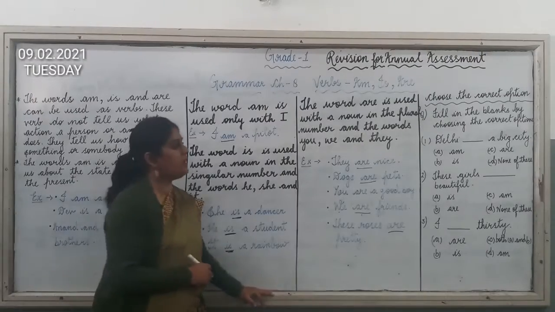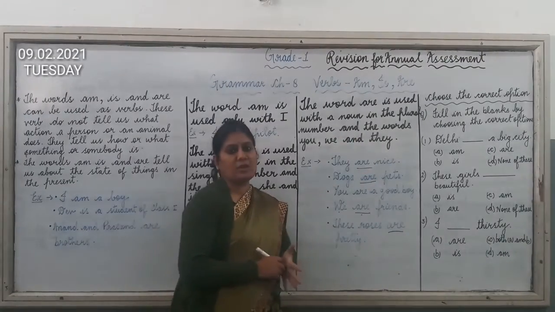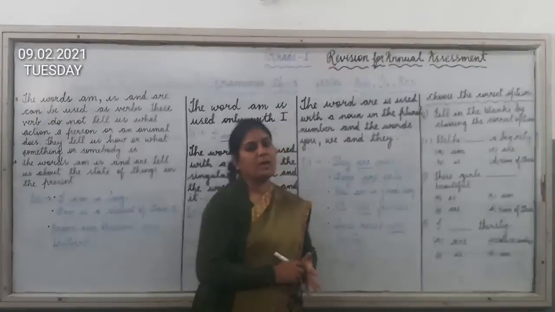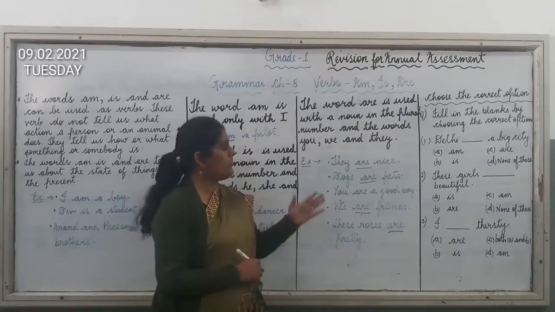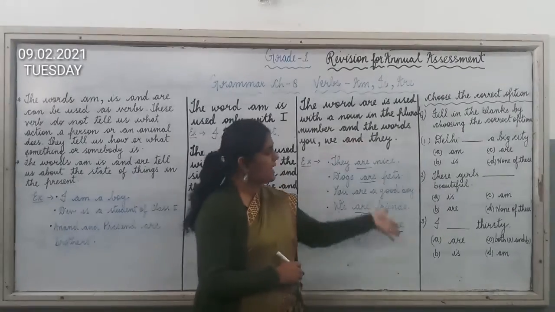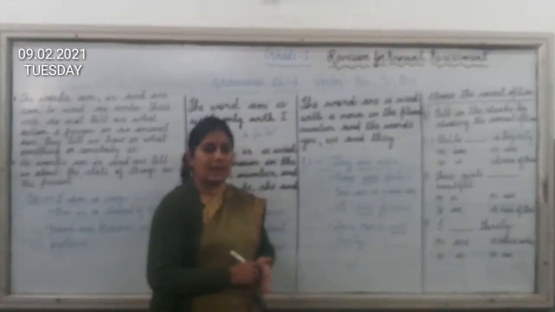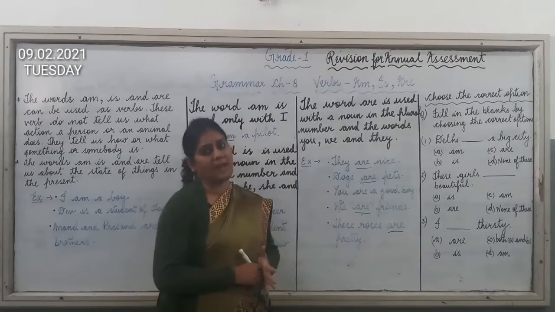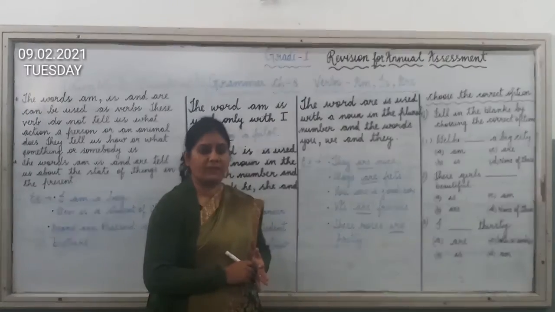So children, on the basis of this chapter, there are multiple choice questions given to you. There are 3 questions written on the board. This I will explain to you. On the basis of this chapter, these types of questions will come, but the questions will be different. The pattern will be the same, but the questions will be different.